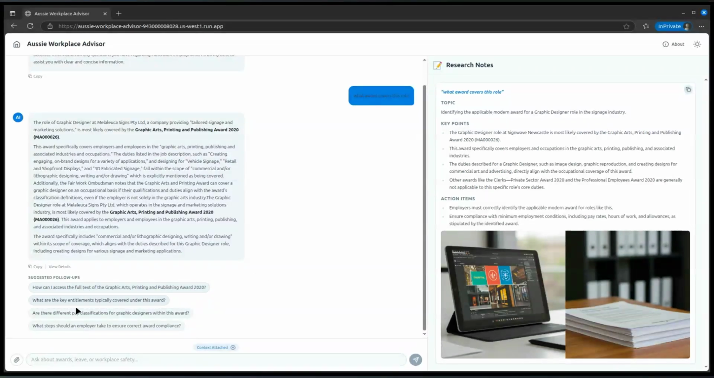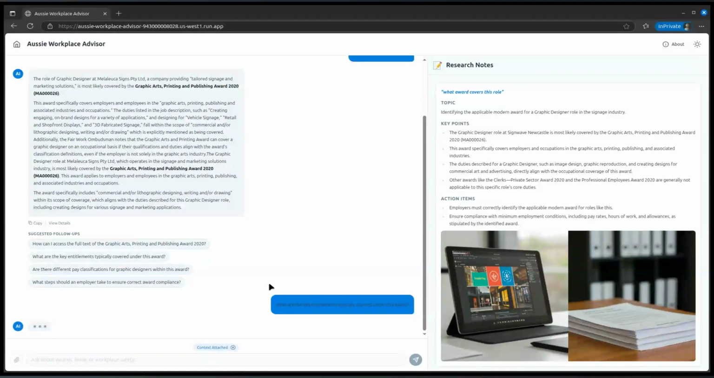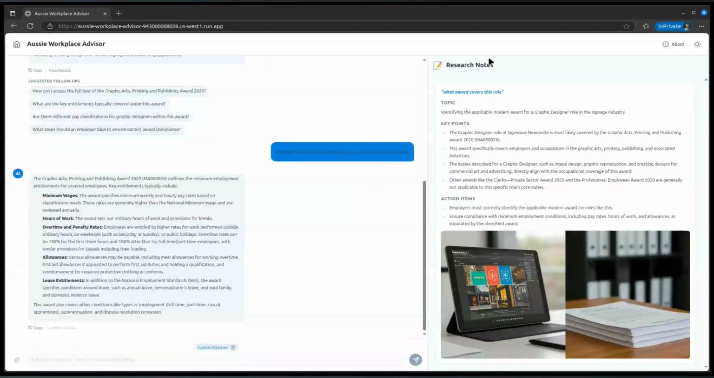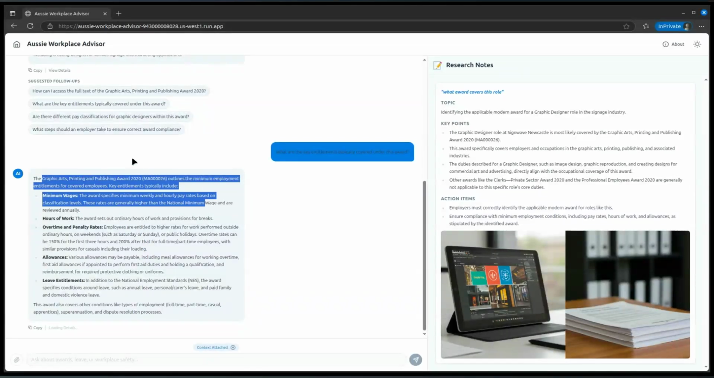So we can say, what are the key entitlements typically covered under this award? Okay, so now it goes off and it's checking as it goes. See how this one here has all these different websites? It's used Google Gemini's search grounding and URL context to go and look at the websites that are relevant to this topic and information. And so you can see here, it said these are the conditions. So it's got the Graphic Arts and Printing Award, which I would say is probably correct for this particular role.